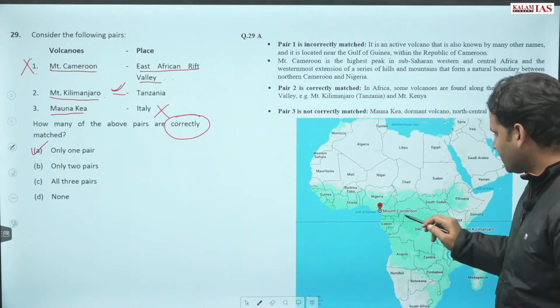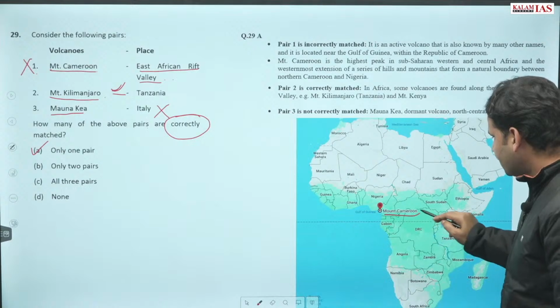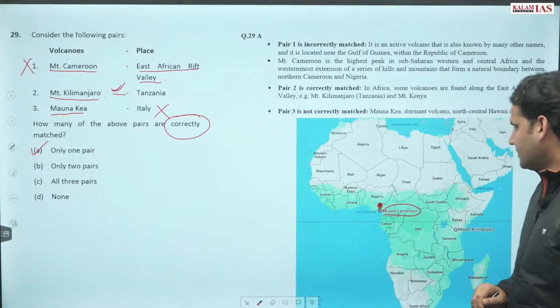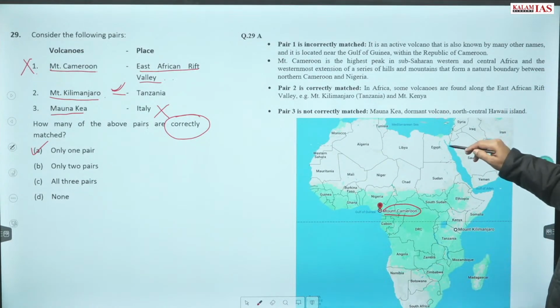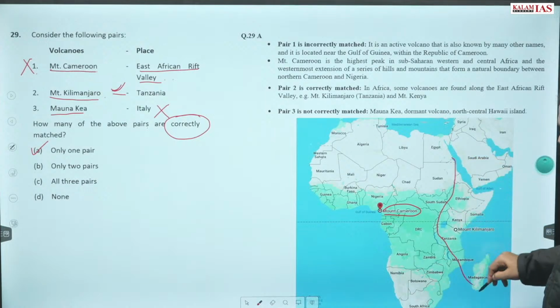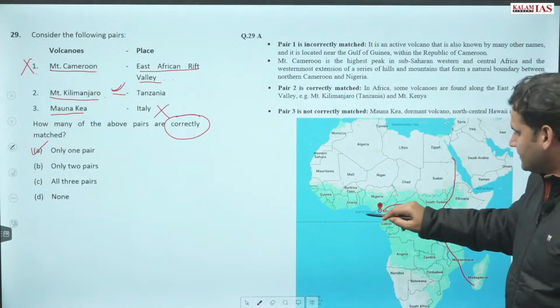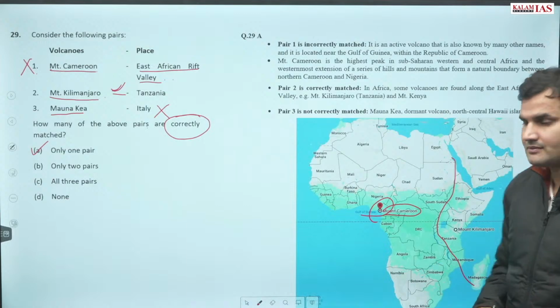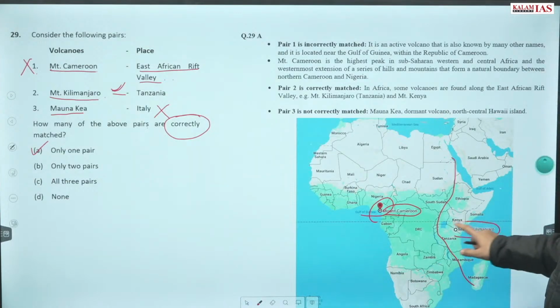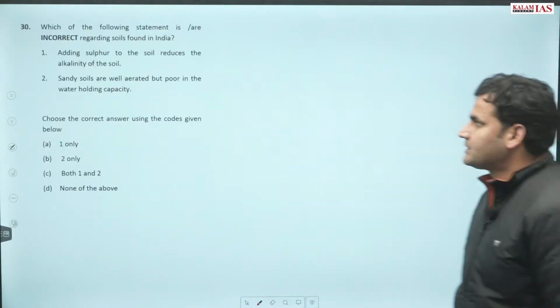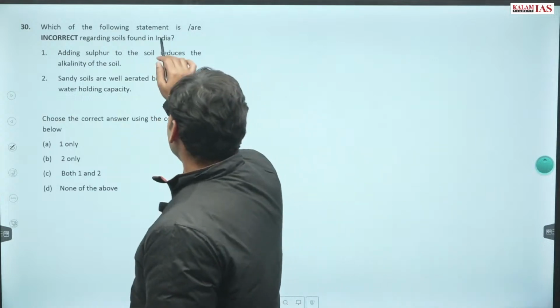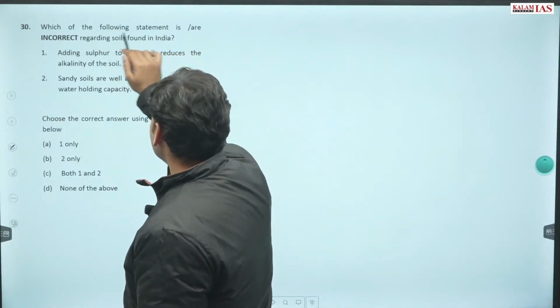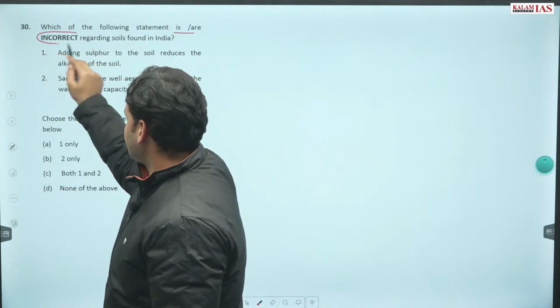So you can see over here, where is Mount Cameroon? Cameroon, and when we talk about the East African Rift Valley, that place, this is Mount Kilimanjaro. Question number 30. With respect to the following statements, which of the following statements is incorrect?